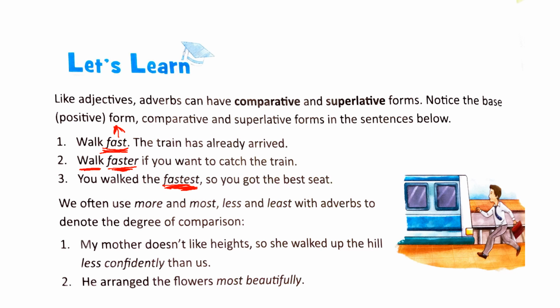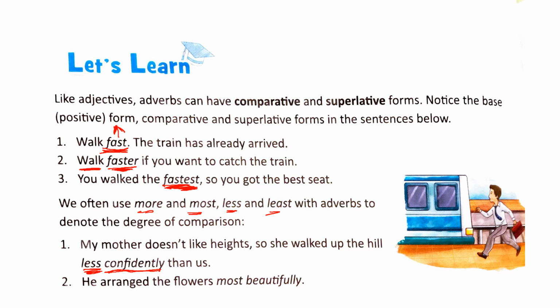Now we often use more, most, less, and least with adverbs to denote the degree of comparison. Let's see some examples. My mother doesn't like heights, so she walked up the hill less confidently than us. Here we have used less to show the degree of comparison.